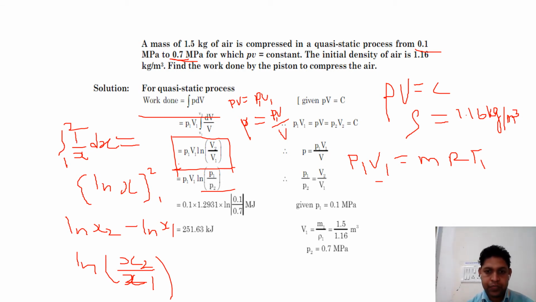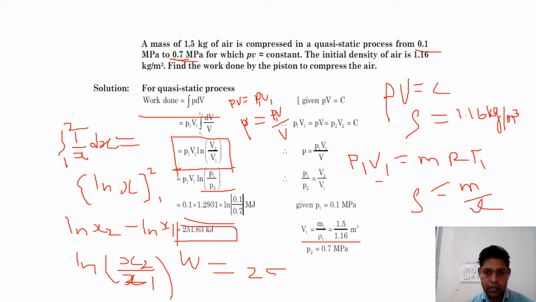And again we need V1. Rho is given, and rho is equal to mass by volume, so V is equal to m by rho. Same thing is written. Then we can find the value of P1. We will put the P1 value and the P2 value. We will get the final answer: the work done is equal to 251.56 kilojoule. Okay, this is the final answer.